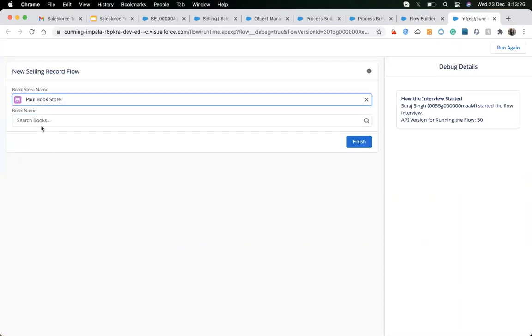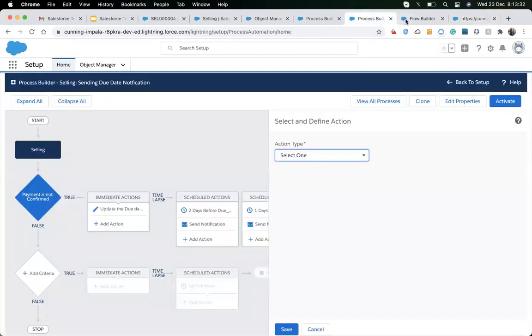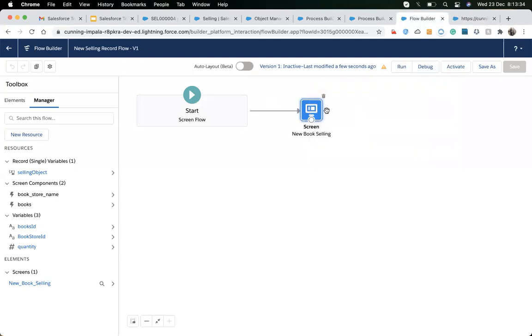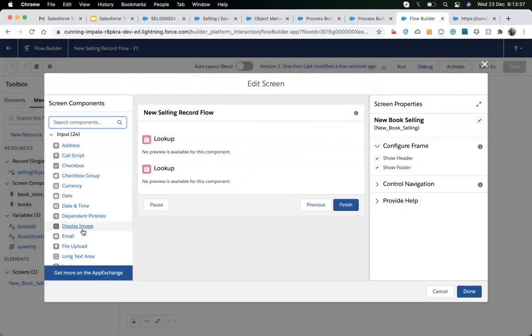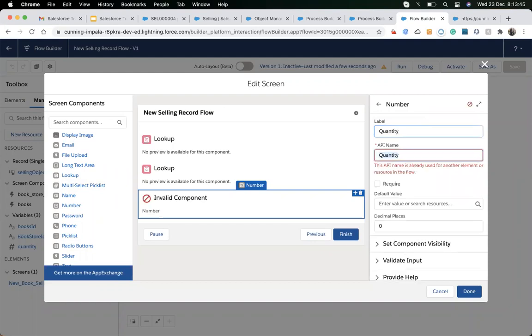Now I can choose the book and bookstore. I can choose both. Now the last thing is I need to add a quantity. Quantity is a number field, so I will choose a number and drag and drop here.